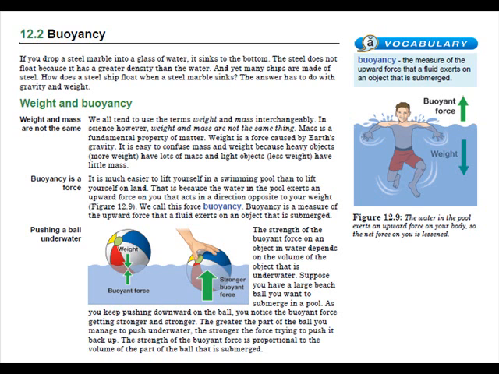It is much easier to lift yourself in a swimming pool than to lift yourself on land. That is because the water in the pool exerts an upward force on you that acts in a direction opposite to your weight. Figure 12.9. We call this force buoyancy. Buoyancy is a measure of the upward force that a fluid exerts on an object that is submerged. The strength of the buoyant force on an object in water depends on the volume of the object that is